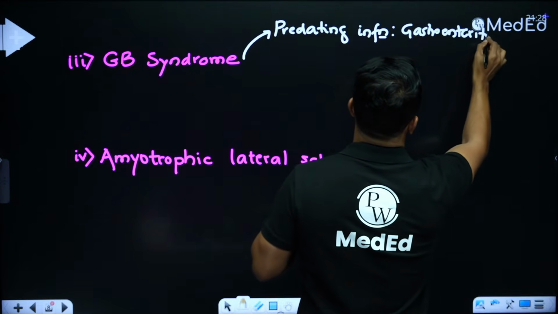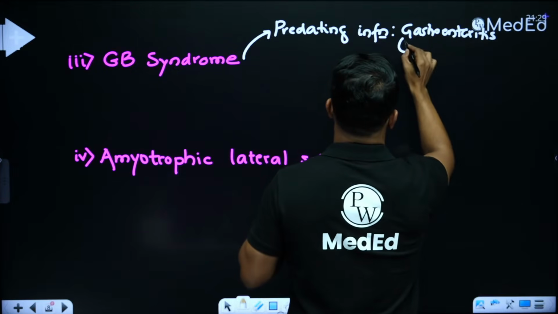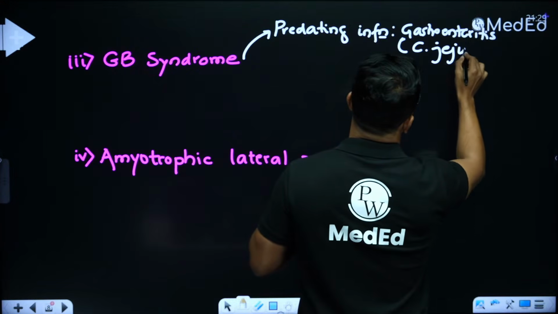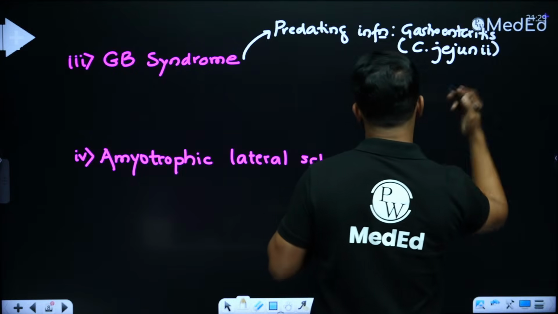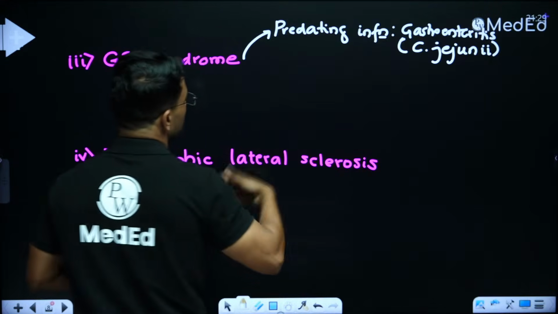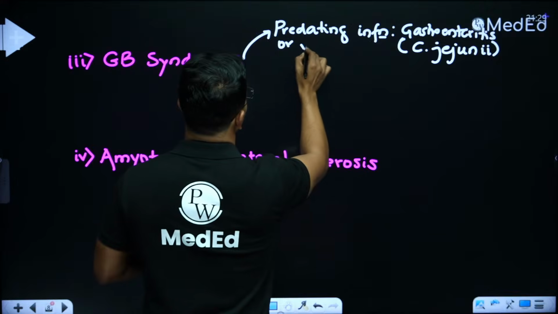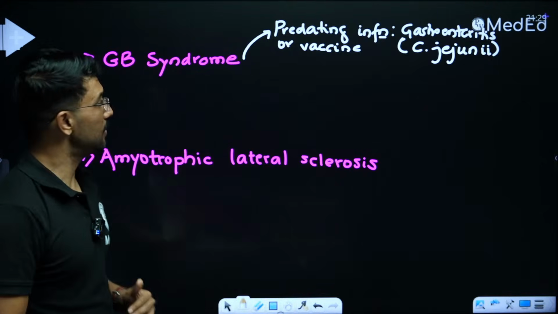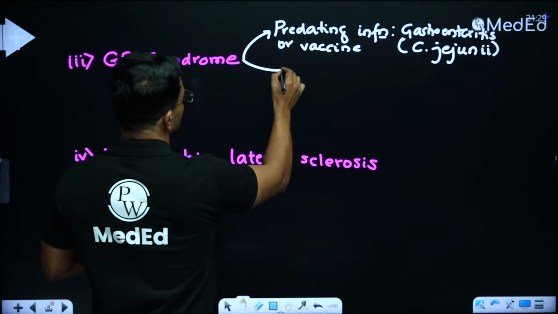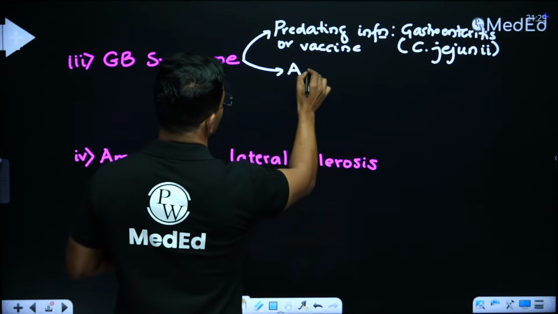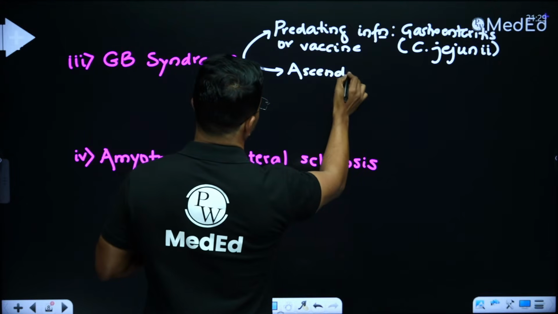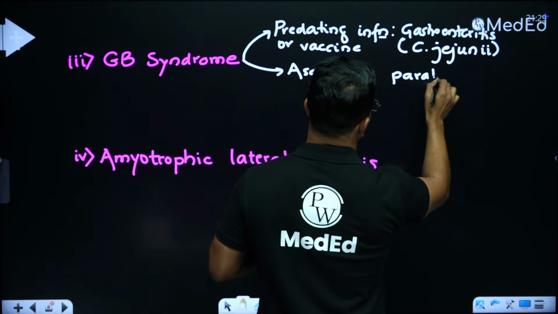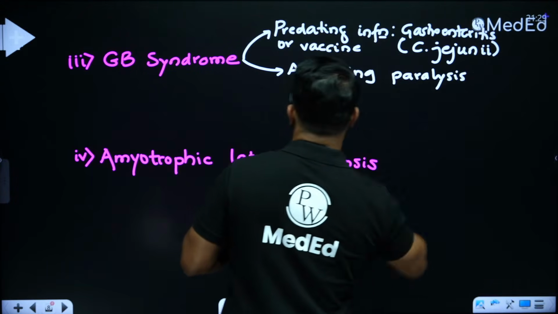And the question may go on to mention that it was caused by Campylobacter jejuni or some other cause, including vaccine, right? Predating infections or even vaccine may be mentioned. That patient has received vaccine, after that he developed these symptoms. What symptoms the question will talk about? It will talk about ascending paralysis, paralysis starting in the feet and then progressing upwards. It will talk about ascending paralysis.